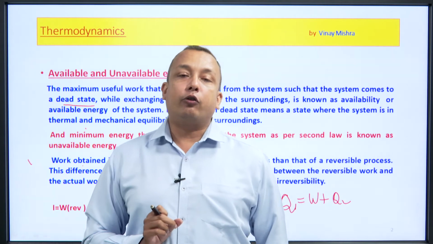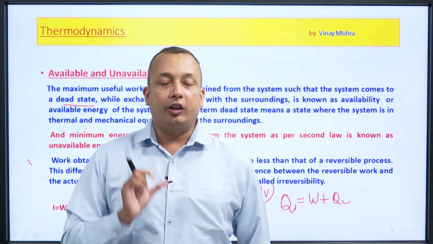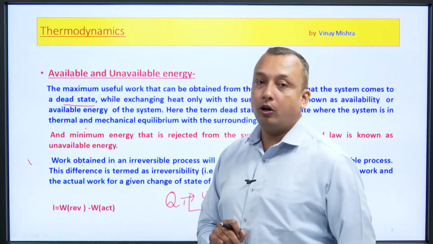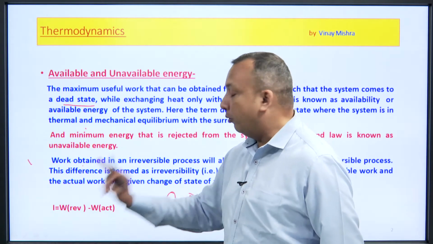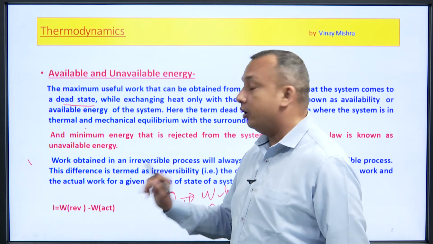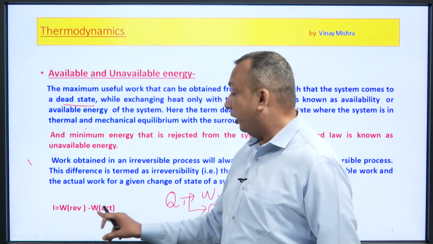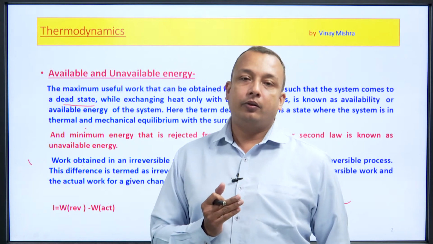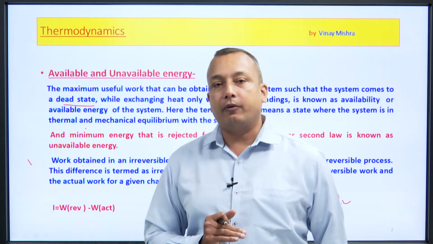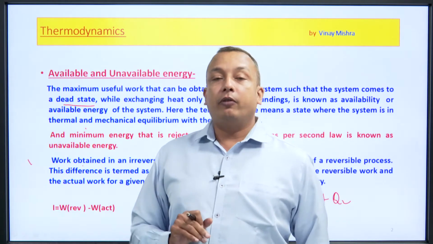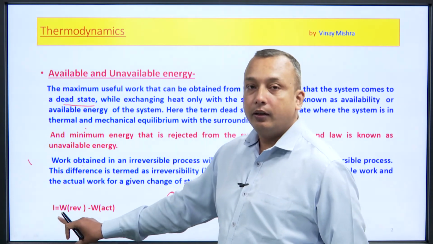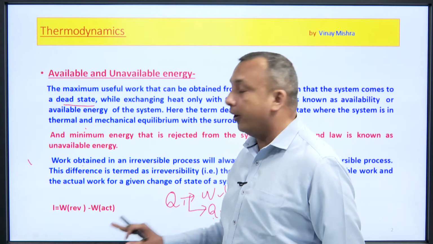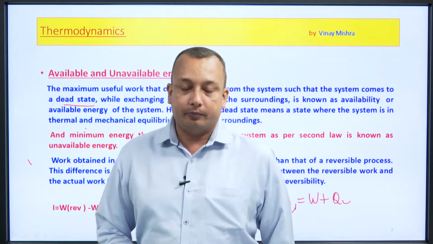So, if we calculate the difference between these two, the difference is said to be the irreversibility of the particular thing. That means W reversible and W actual. W actual, using the word ACT, means actual, in the sense of irreversibility. In actual, every process is an irreversible process. In this way, the work which we obtain from the reversible process is higher. This must have a larger value as compared to this one. So, the difference of this is known as irreversibility.